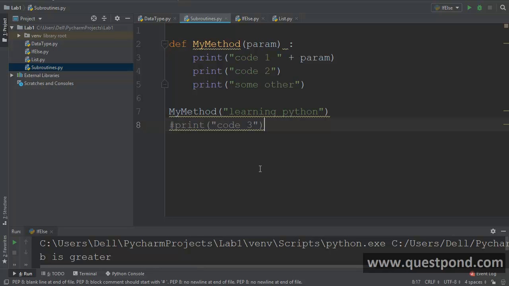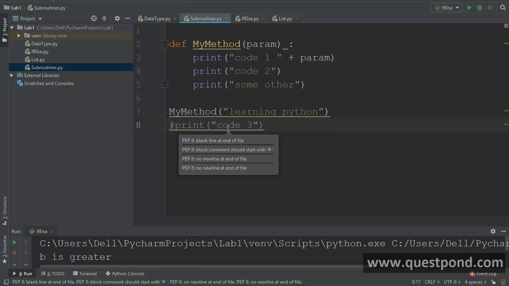Now, as soon as I move the files outside the virtual environment, you can see that I'm seeing some warnings here saying PEP8 blank line at the end of the file, PEP8 block comment, and so on. So what is PEP? PEP stands for Python Enhancement Proposal. It is a design document, or documentation, for the community which says how Python should work or function. And PEP8 specifically talks about how the indentation, the new line and the formatting should take place.